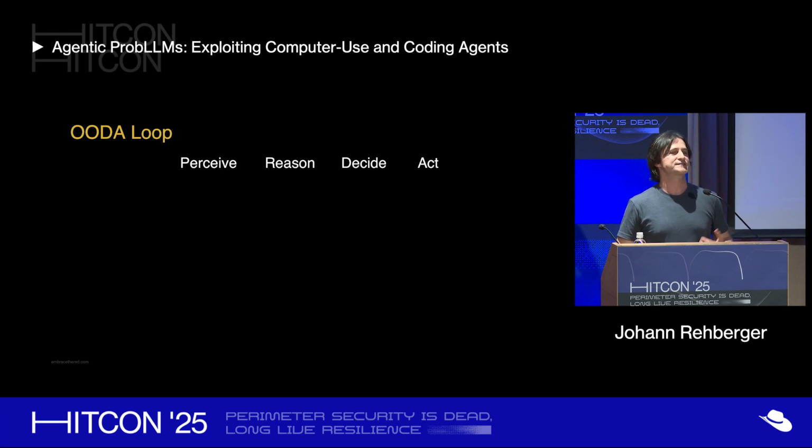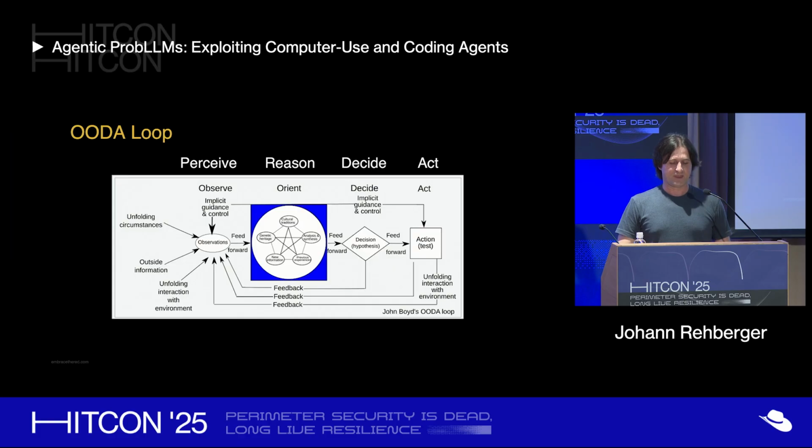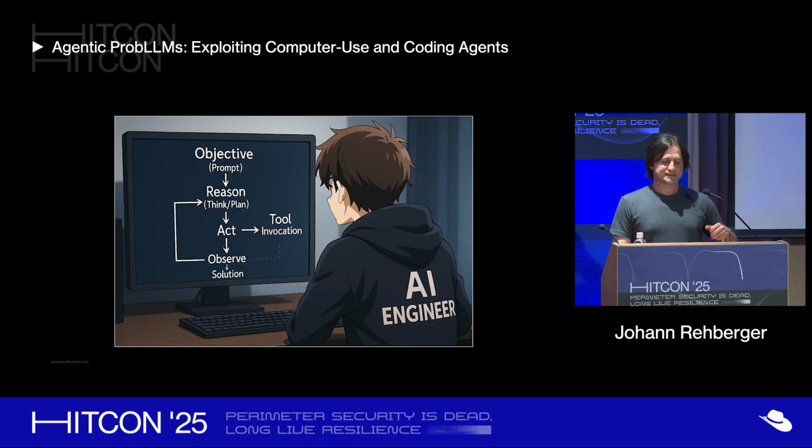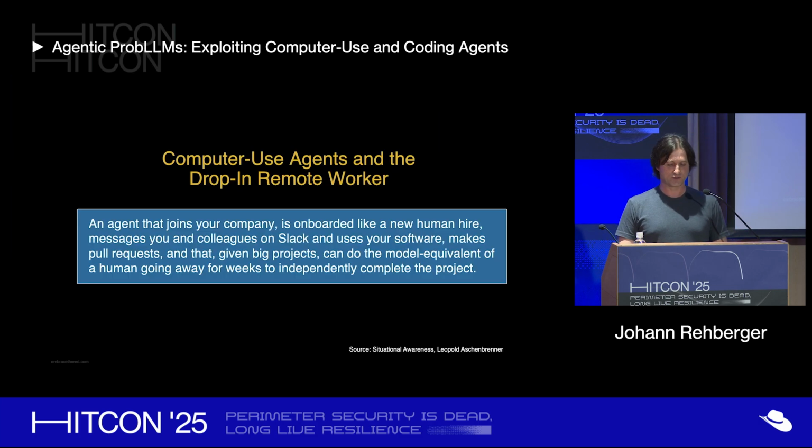With this decision-making process, the original paper of OODA actually came from a fighter pilot who was defining the decision-making process of a fighter pilot. And you go through this chain, and whoever goes through this loop the fastest is usually the one that wins in a fight. And with agents, this has been drastically simplified. We now have just this ReAct model, reasoning, acting, sort of this loop that you work through when you build an agent. But at a high level, a similar loop applies as the OODA loop.